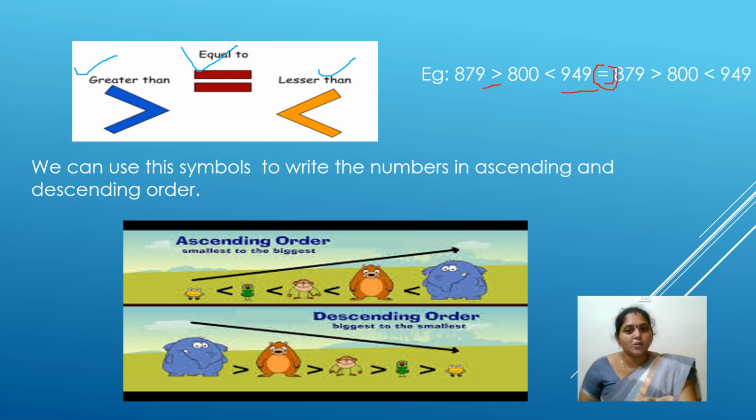Descending stands in the fourth place of the alphabets. If you are coming from backward, it is known as descending order. Easily you can remember your ascending and descending orders by seeing the pictures, or if you remember your alphabet order also, you can remember the ascending order and descending order.